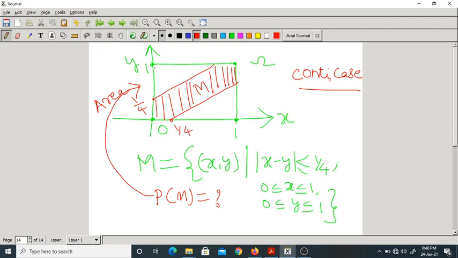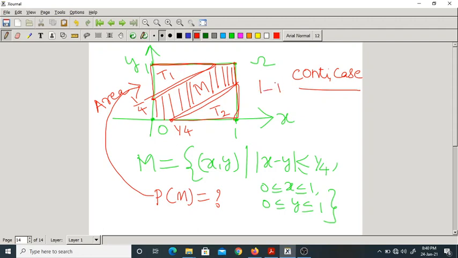First of all, we have this square. What is the area of the square? Length is 1, height also 1, so the area of the square is 1. And we have two right angle triangles, this triangle and this triangle, equal triangles. You find the area of triangle T1 and triangle T2, and you subtract these two areas of the triangles.